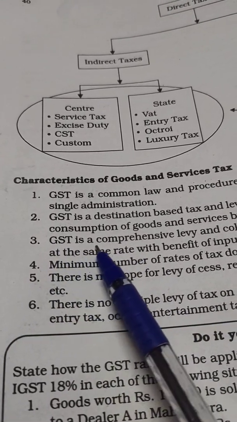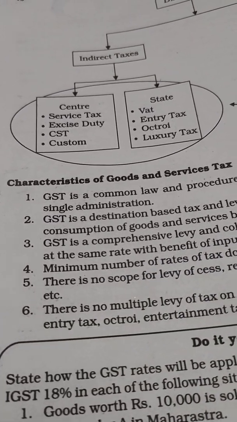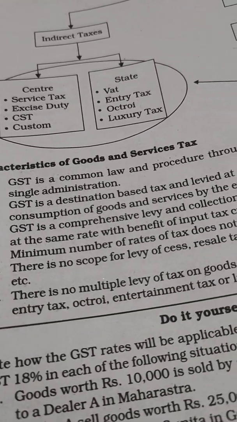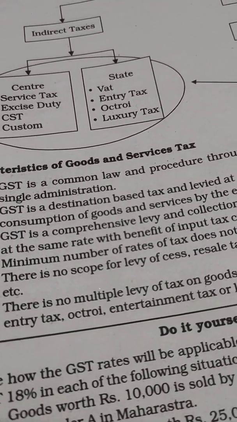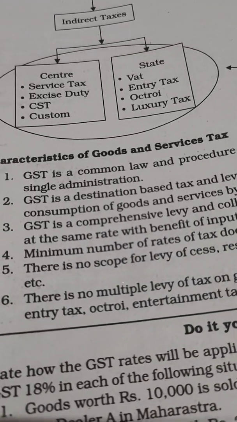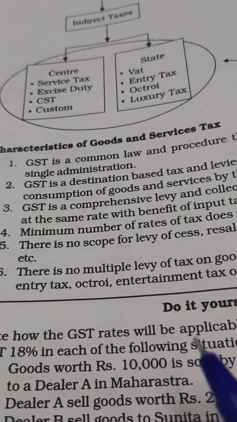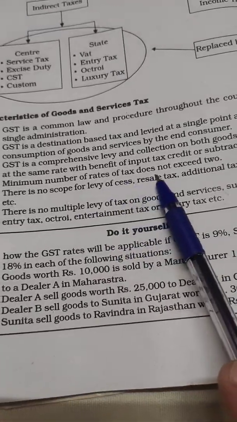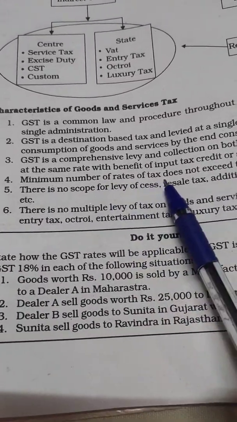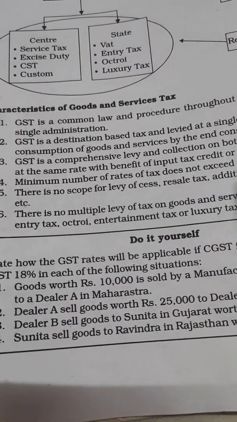Next, GST is a comprehensive levy and collection on both goods and services at the same rate with benefit of input tax credit or subtraction of value. It is levied on both goods and services. Minimum number of rates of taxes does not exceed 2, meaning the percentage of tax does not exceed 2.